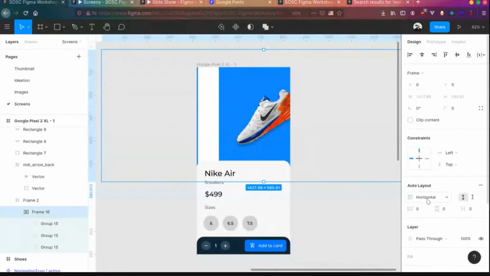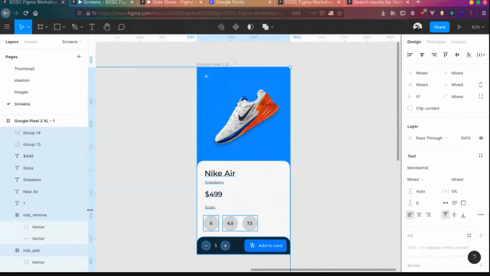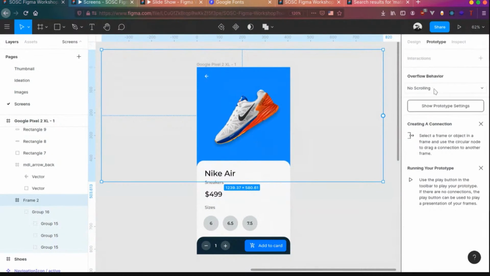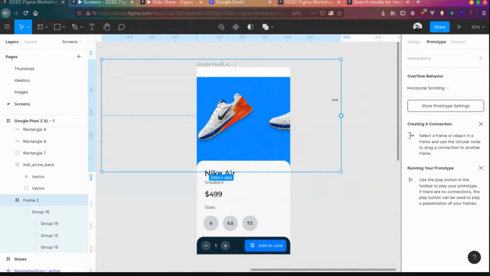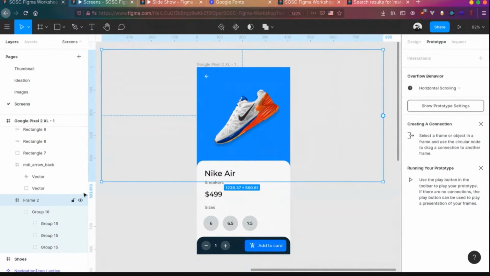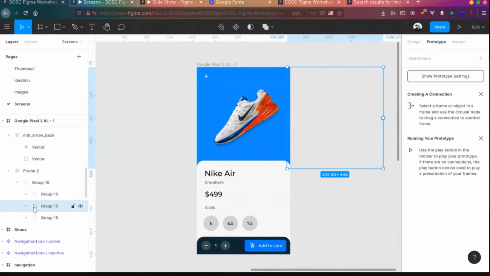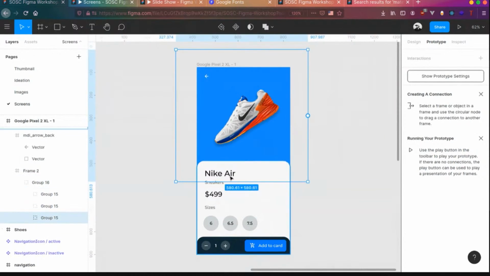Design, and let's change it to -50. That doesn't work. Anyway, let's forget about that. Prototype scrolling behavior, horizontal scrolling. I hope that should work. There is some issue with it, I might have missed a thing or two, but hopefully you'll be able to scroll those things together once you have everything in place.